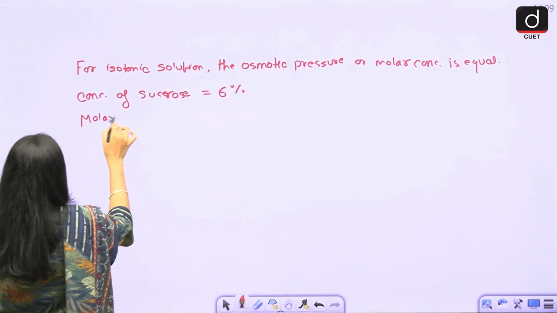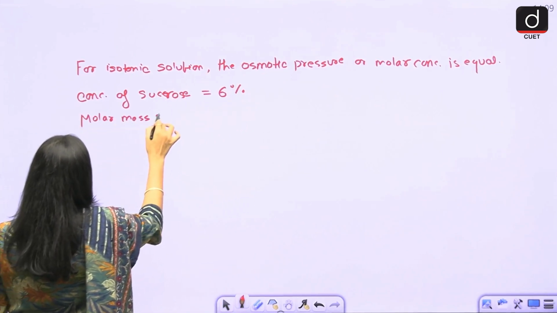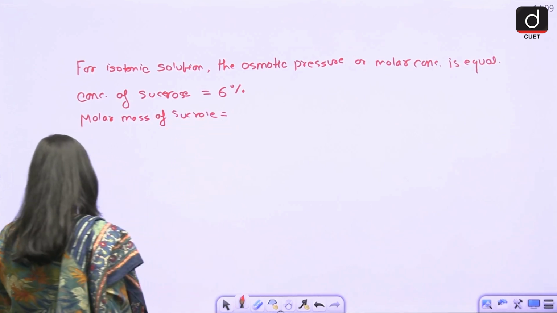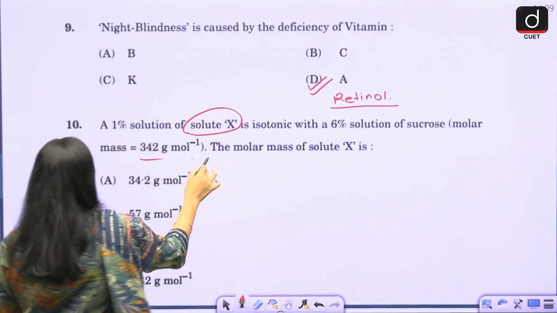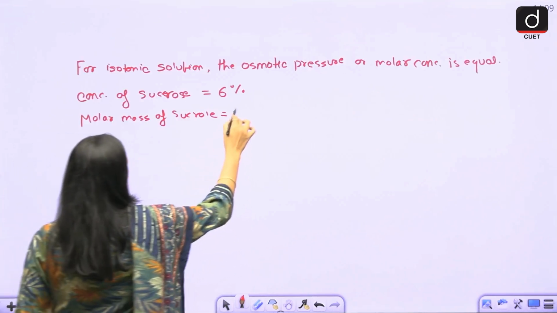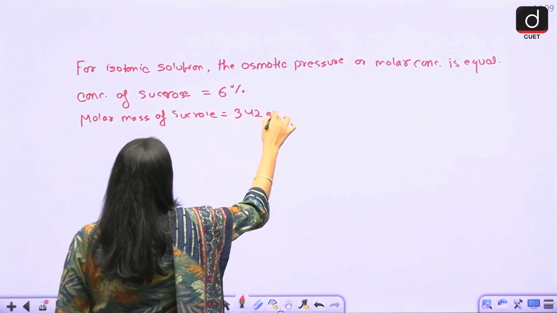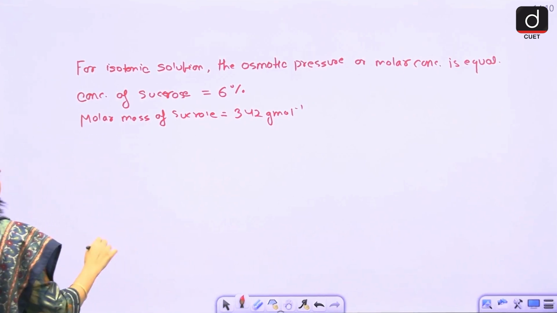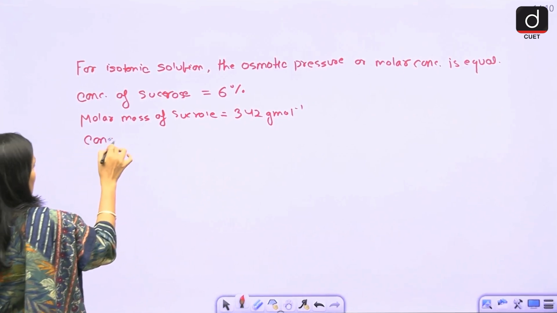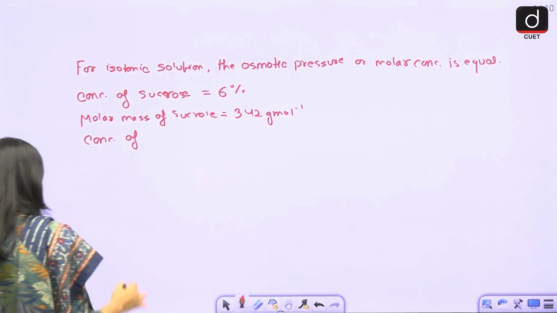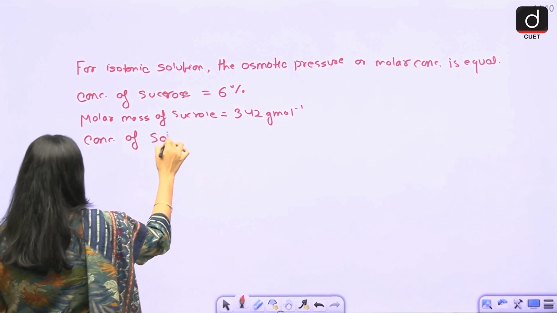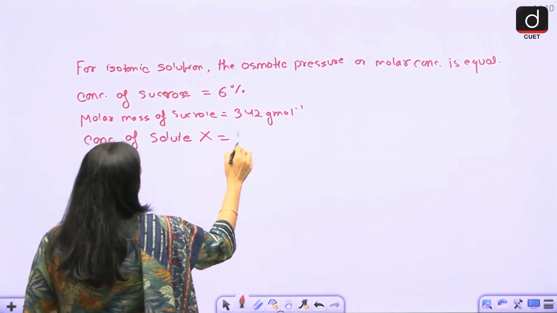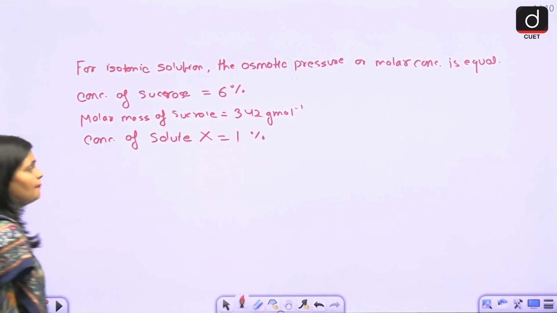You also know the molar mass of sucrose. The molar mass of sucrose is 342 gram per mole. Again, the concentration of solute X is given as 1%.